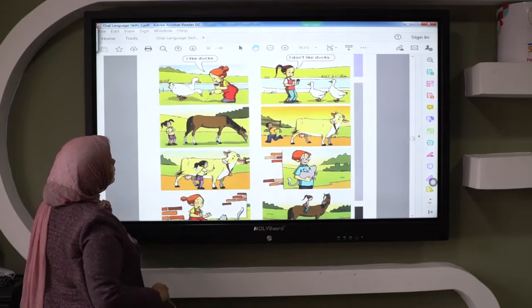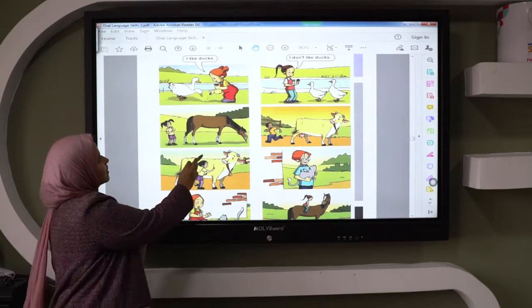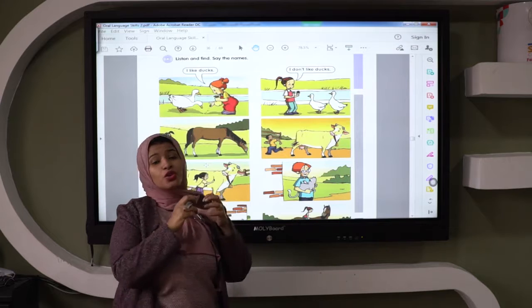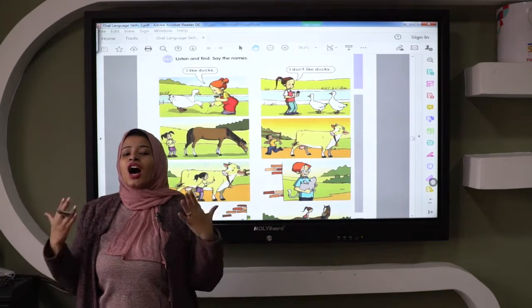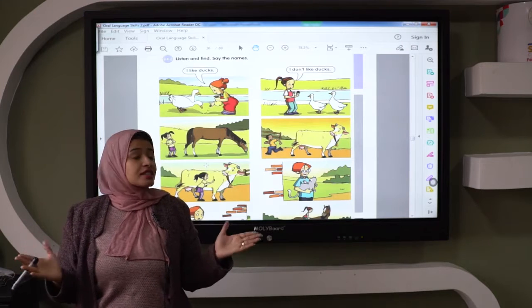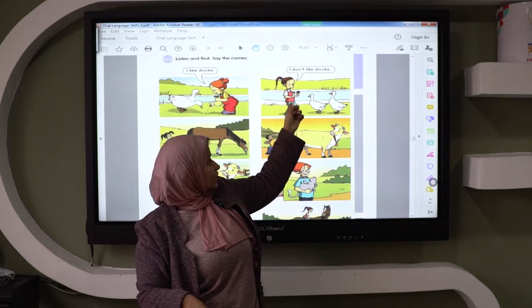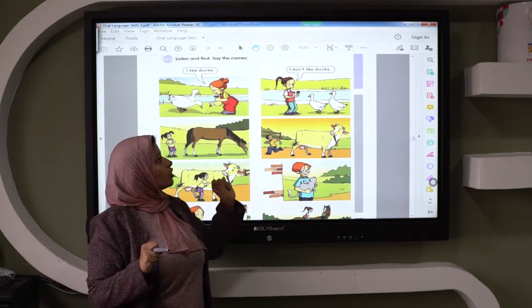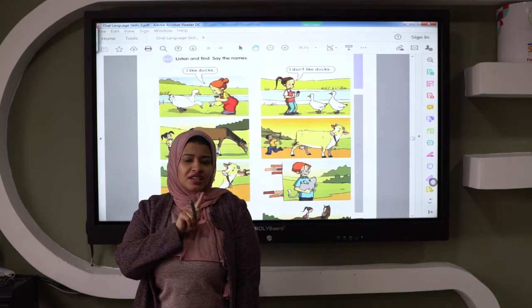Here, look at this sheet. Look at this girl. She loves the duck. So the girl will say, I like ducks. The next picture. Look at her. She is afraid of the duck. So she will say, I don't like ducks.